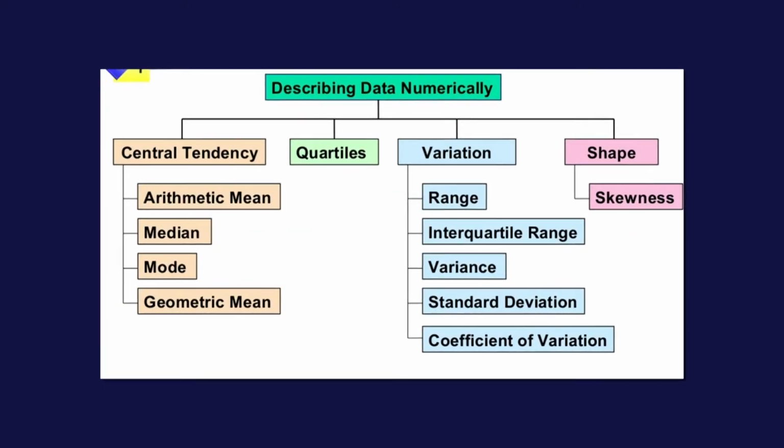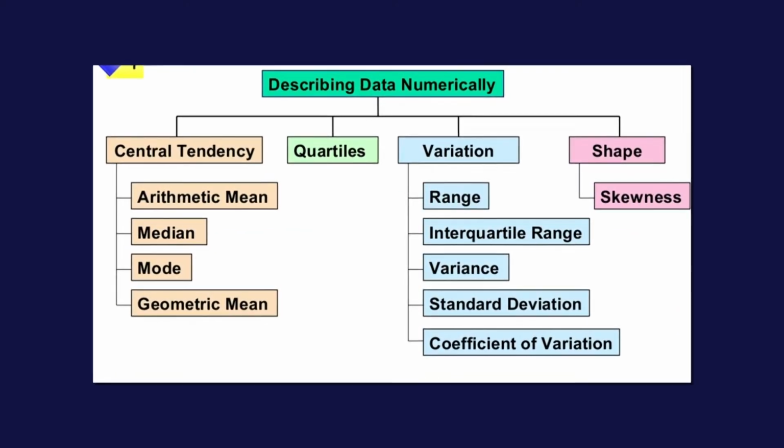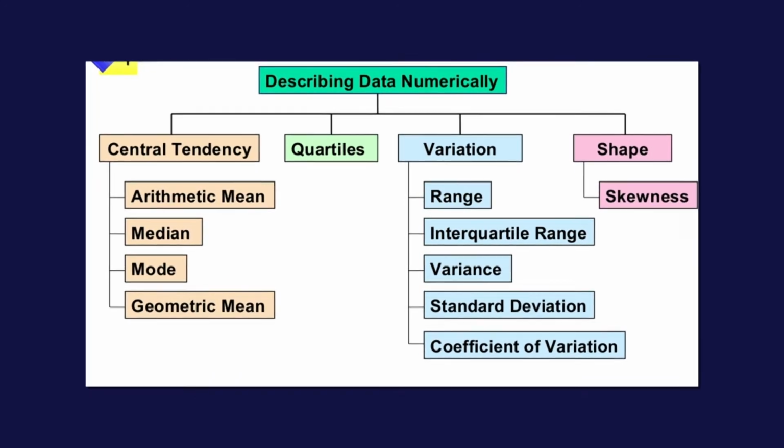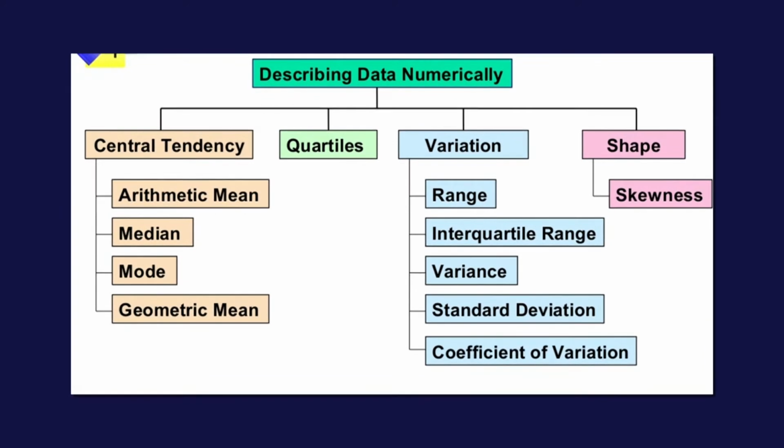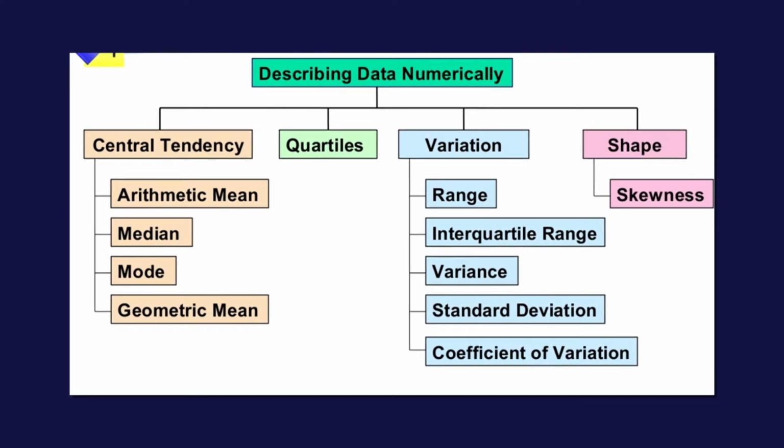If you describe it in a numerical manner, central tendency talks about the arithmetic mean, median, mode and geometric mean, and then you have quartiles, and then you have variations. We are here in variations, which talks about range, interquartile range, variance, standard deviation, and coefficient of variation, and then shape is there. It could be bell shaped or skewed, right skewed or left skewed. This is purely talking about skewness, which we are going to cover in our forthcoming session.